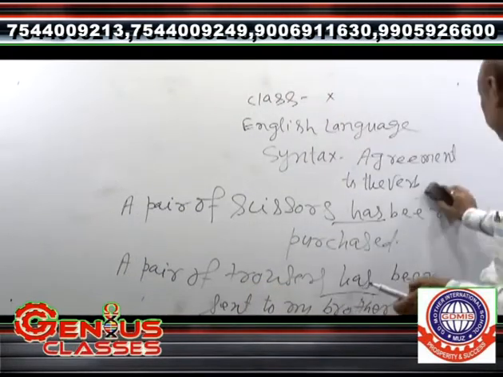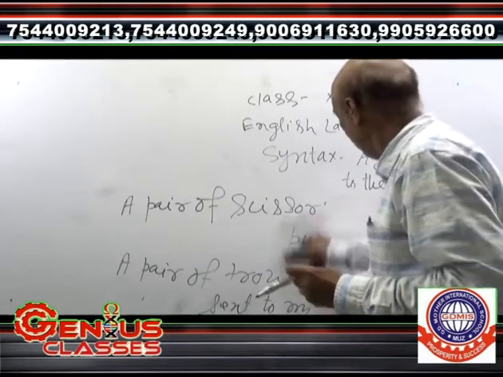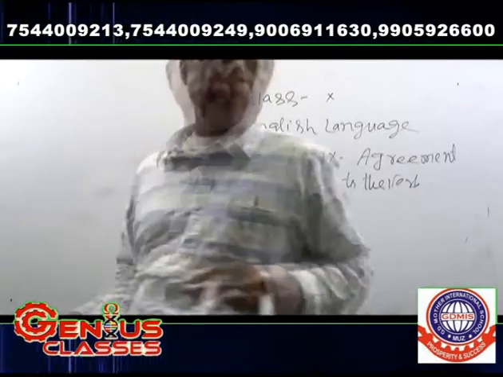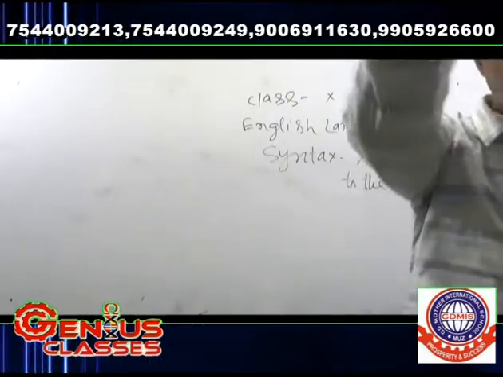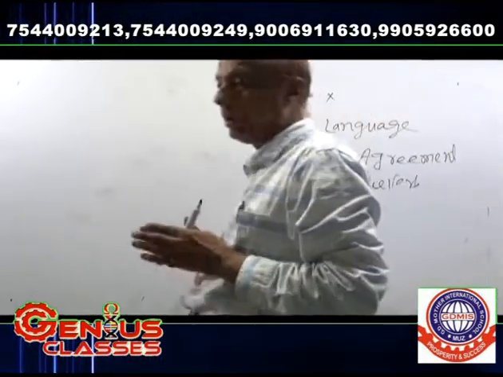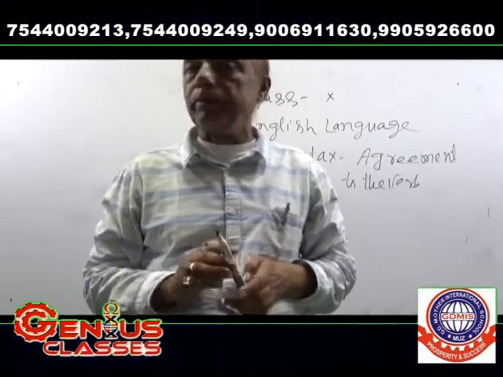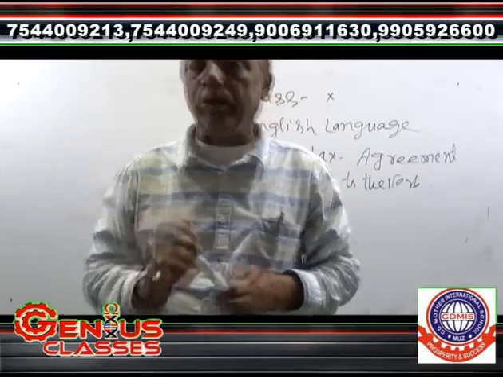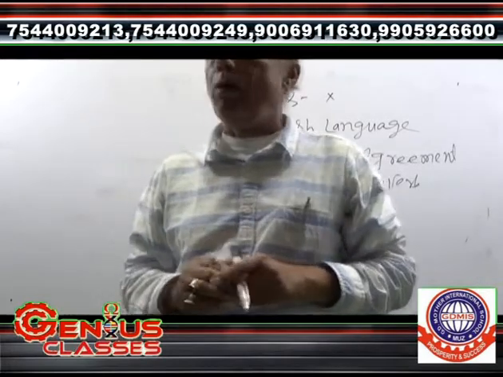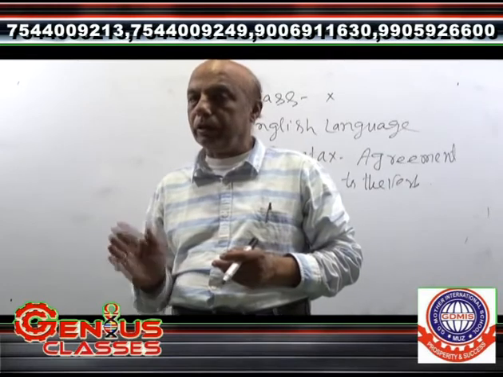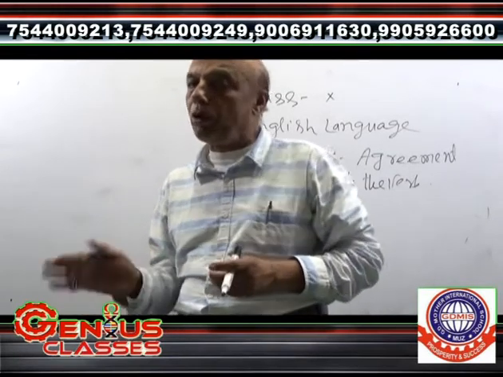Thereafter, whenever two words are associated with "of" in the middle, the verb is used according to the subject that comes before "of".